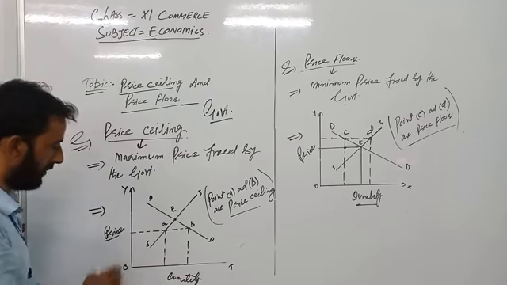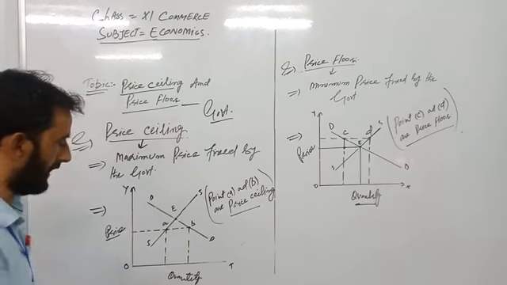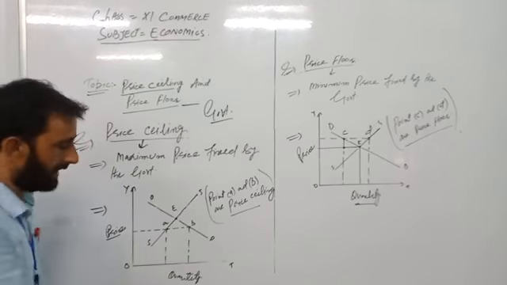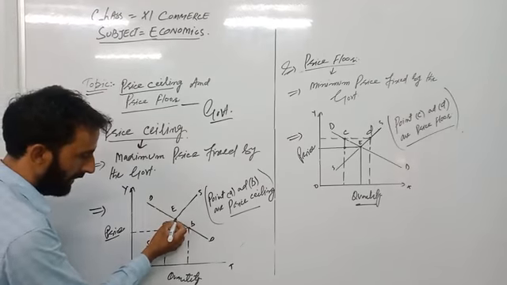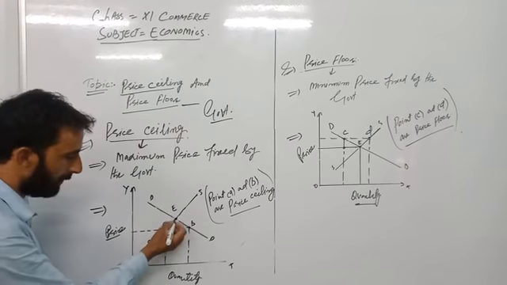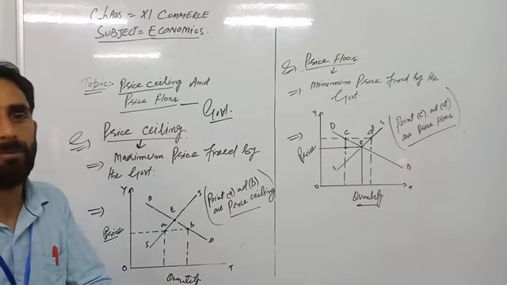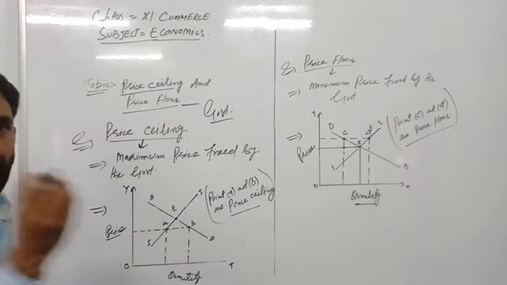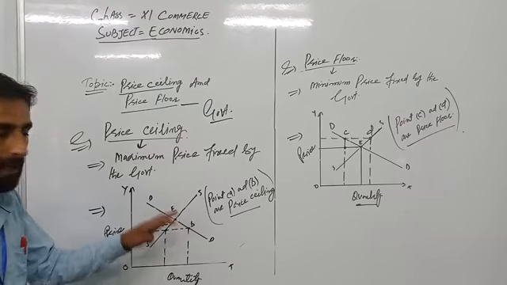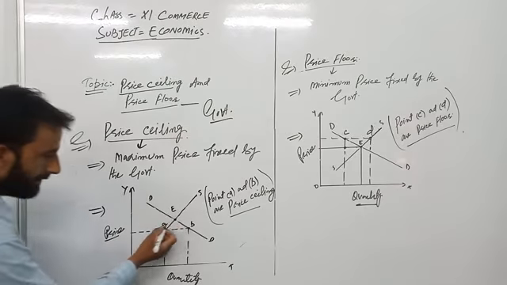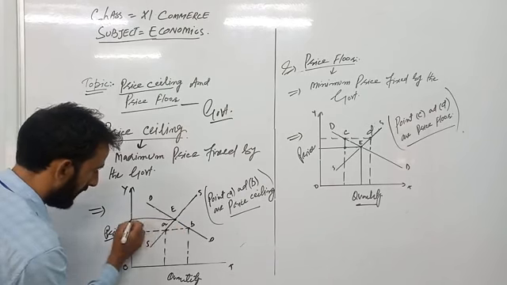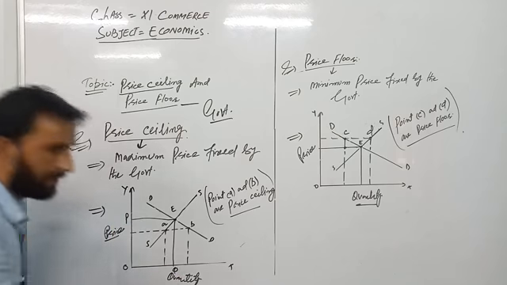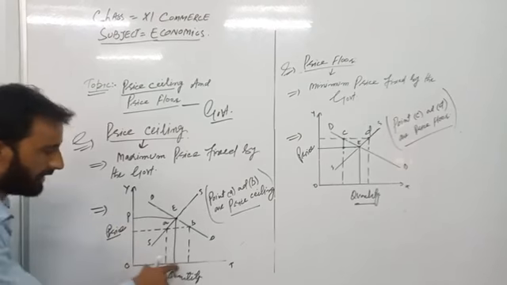On the OX axis quantity is measured, and on the OY axis price is measured. This is the supply curve, upward sloping, and this is the demand curve, downward sloping. Both curves intersect at point E. All of you are aware this is the equilibrium point under normal conditions. But what will happen when the government intervenes in price? OP and OQ are the original price and original quantity.